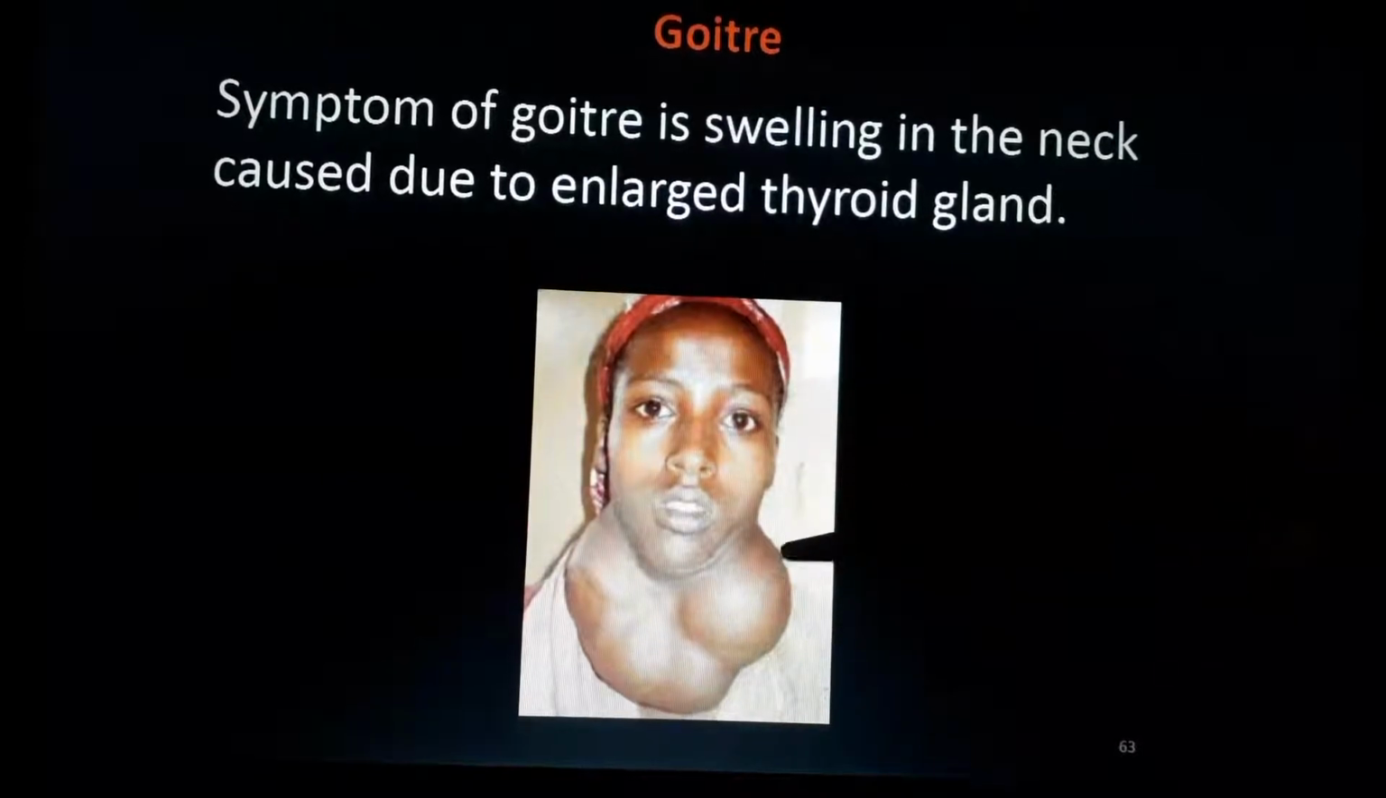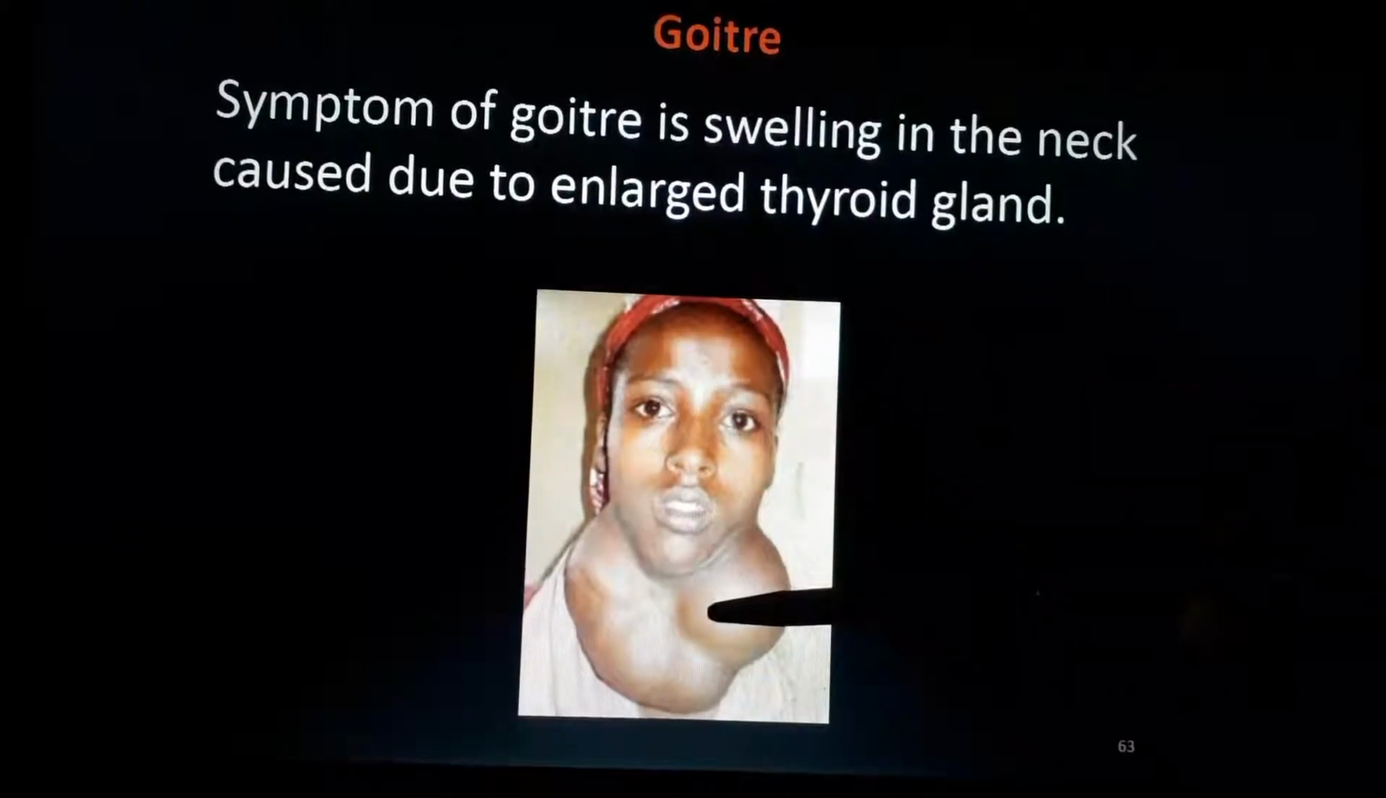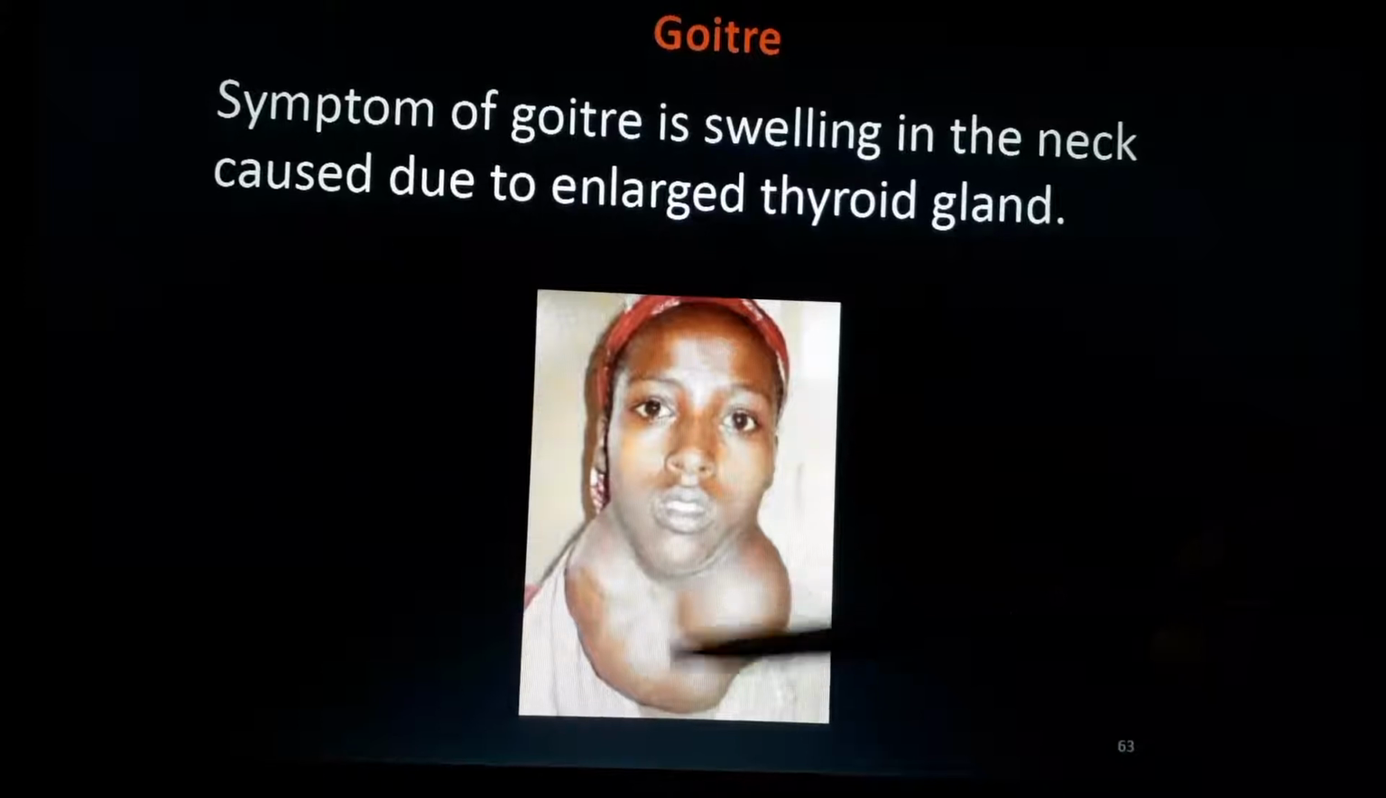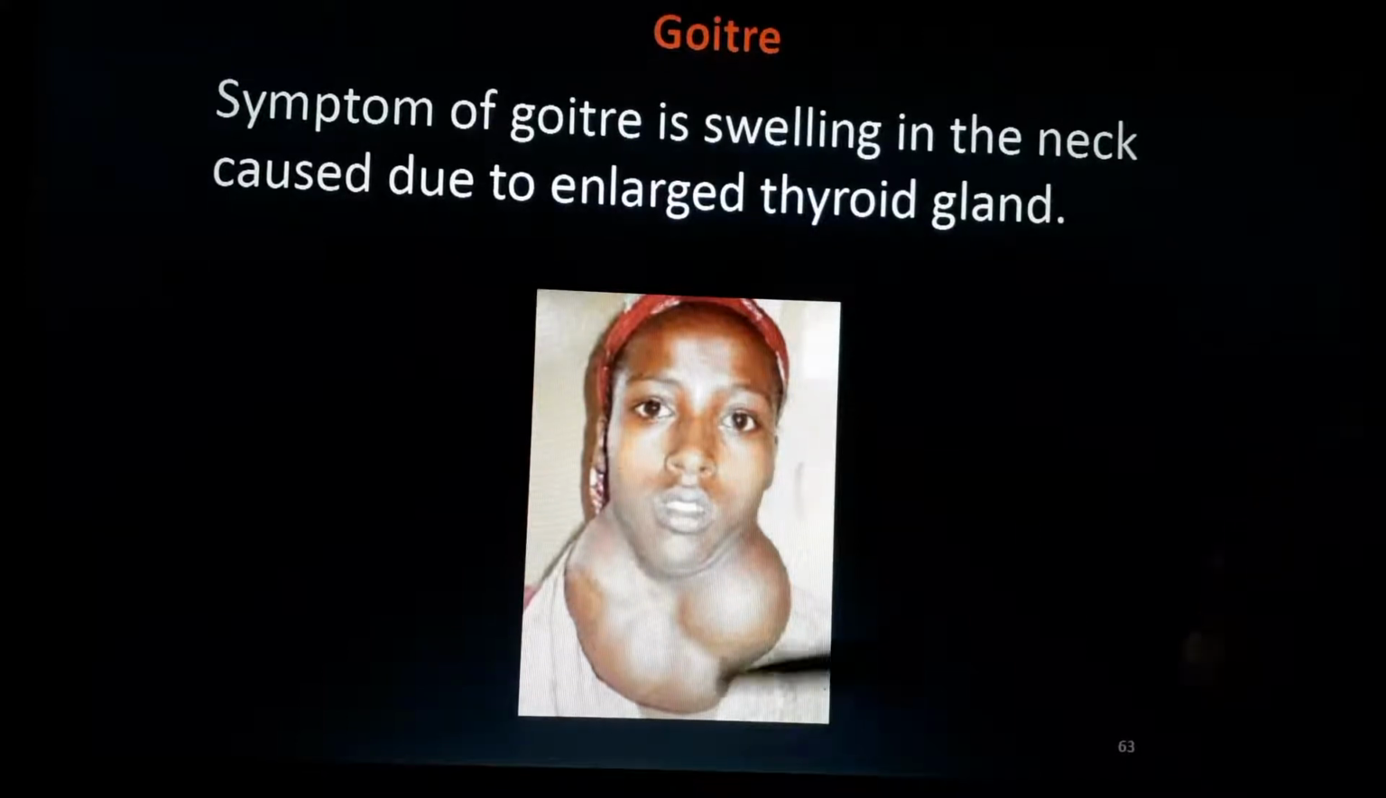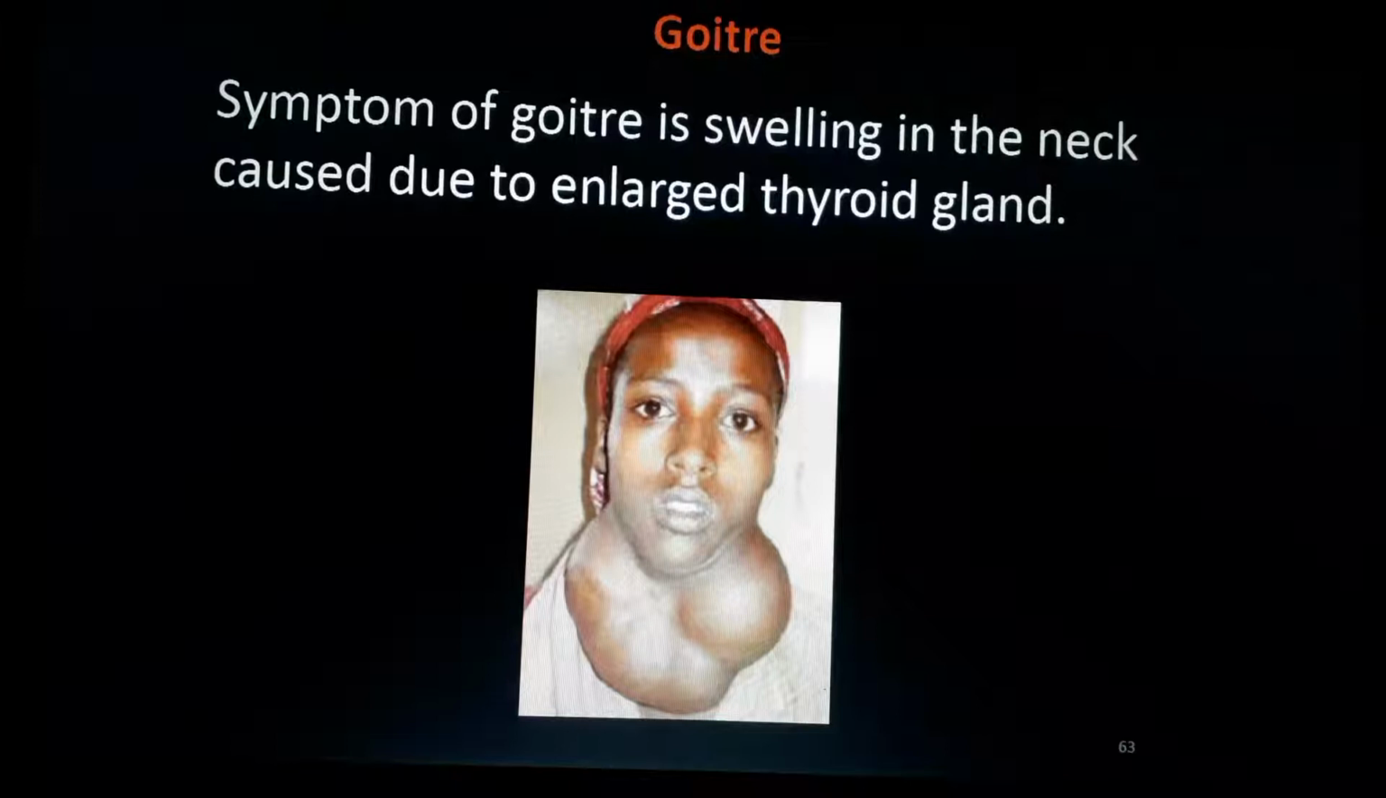It will get stored and slowly it will make a swelling. See how big the swelling is, isn't it? And that particular disease, the enlarged thyroid gland, is known as goiter. Oh, see, is it beautiful? No, it is not.